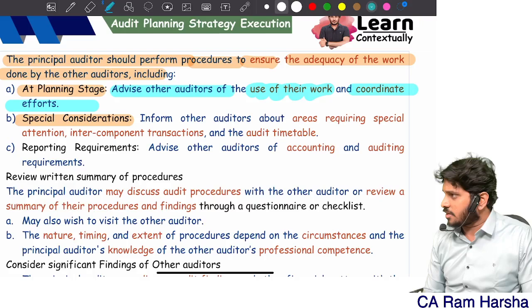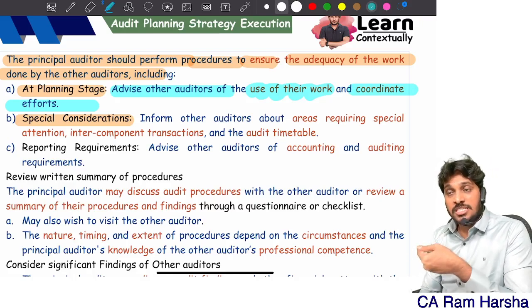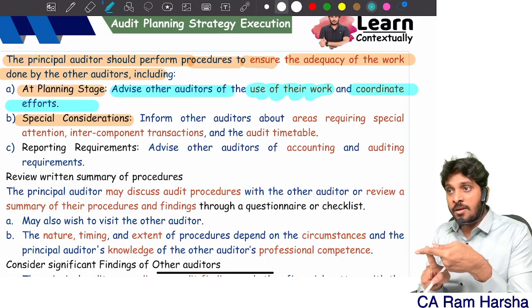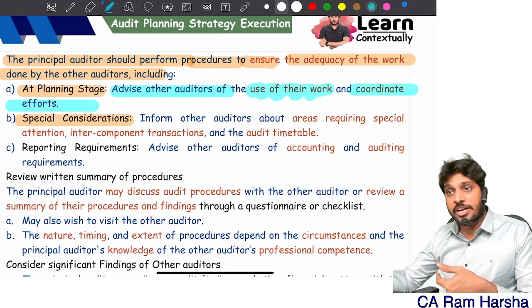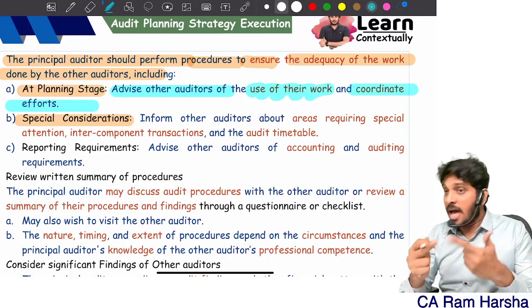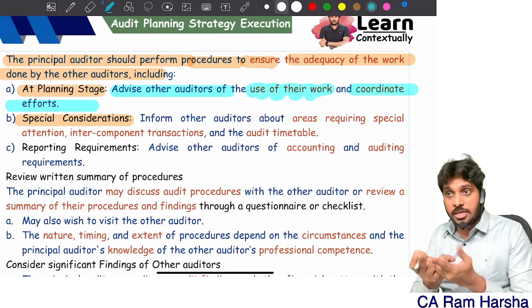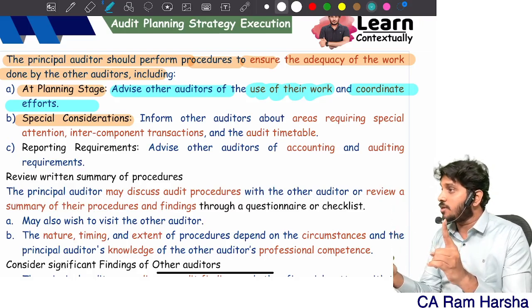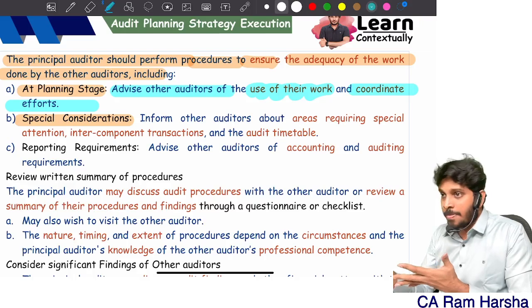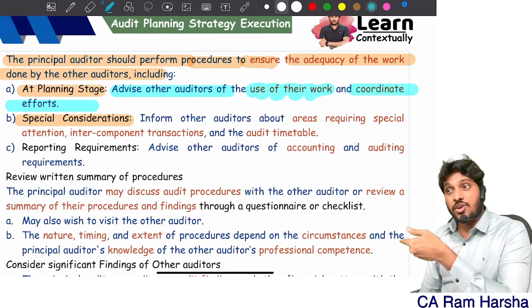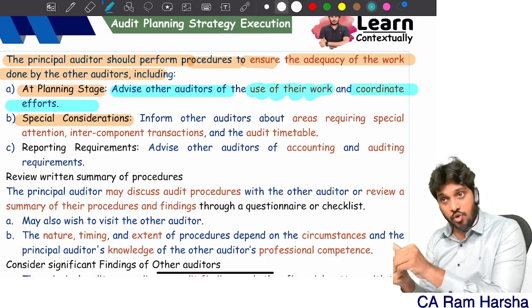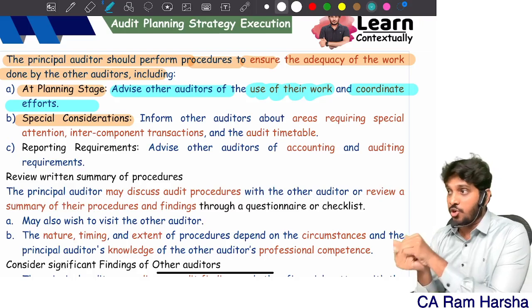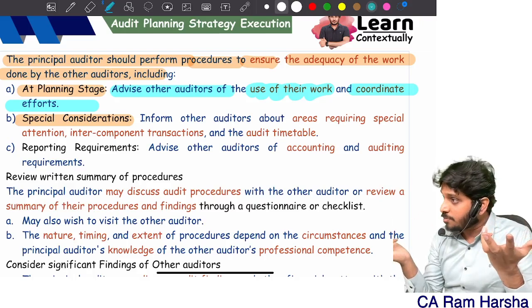Both of you coordinate. I should tell the other auditors how his work is relevant for me. I should tell him, only when you do the audit of the component, that component information is used here in consolidation. I should give my opinion as a whole on the consolidation. Remember, for the component, you're only responsible. I need to tell him all this. I should tell him, only once you complete the work can I give my report. Without your report, I cannot give my report.